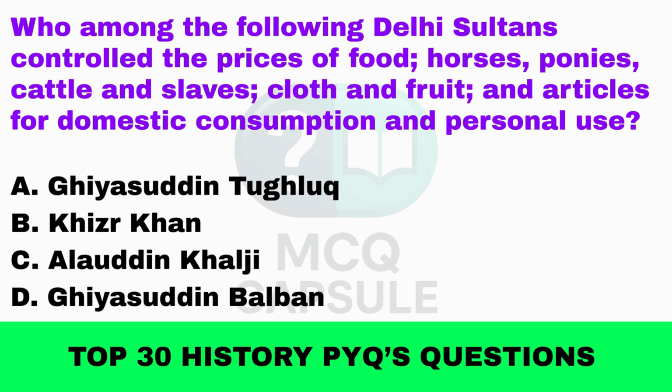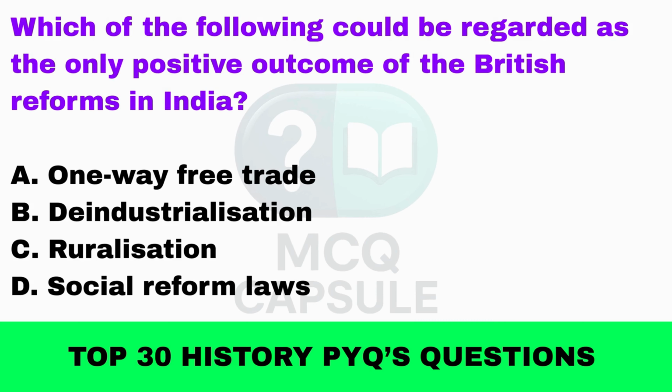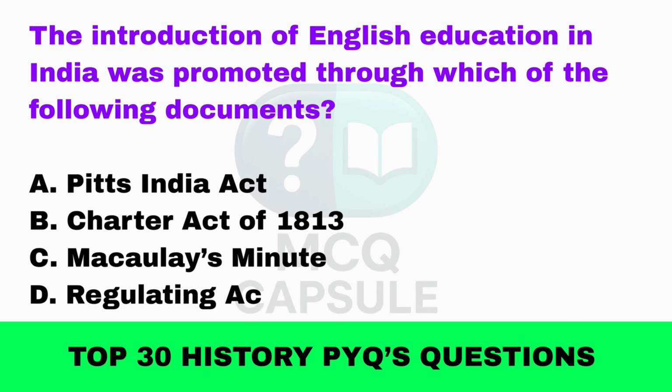Kabir. Who among the following Delhi sultans controlled the prices of food, horses, ponies, cattle and slaves, cloth and fruit, and articles for domestic consumption and personal use? Alauddin Khalji. Which of the following could be regarded as the only positive outcome of the British reforms in India? Social reform laws. The introduction of English education in India was promoted through which of the following documents?